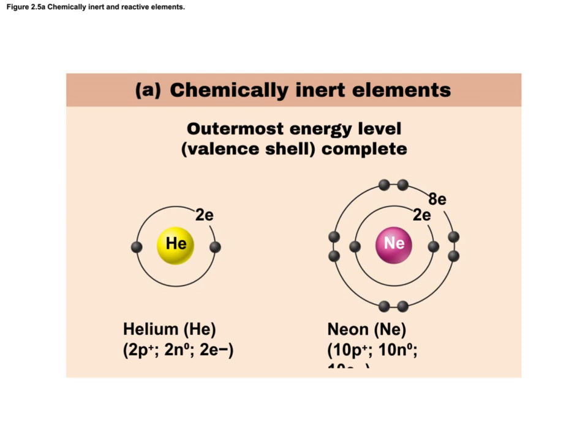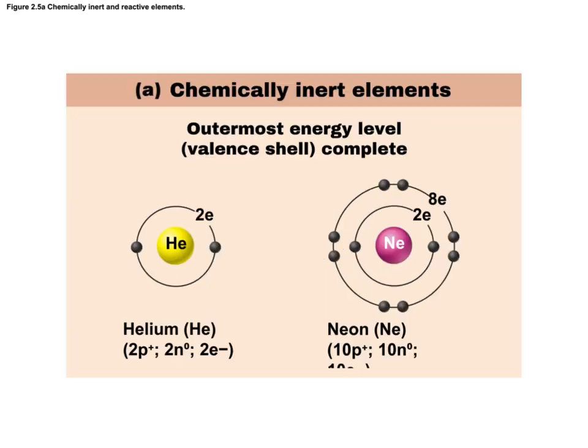For example, let's look at helium and neon. Helium is a very small atom. It has one orbital, and so it qualifies as the exception to the octet rule, meaning that it only needs 2 electrons because it has one orbital. Neon has 2 orbitals. That first orbital is happy with 2 electrons, but it also has 8 electrons in its outermost orbital or valence shell.